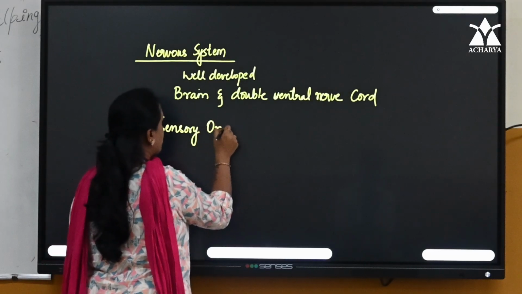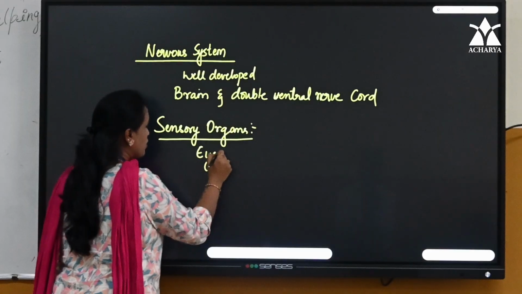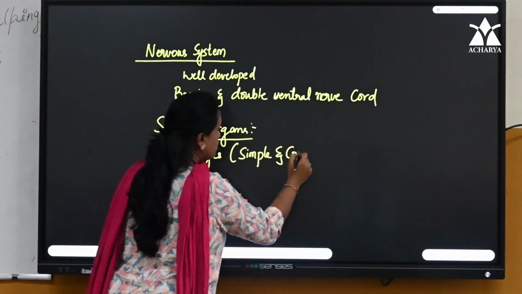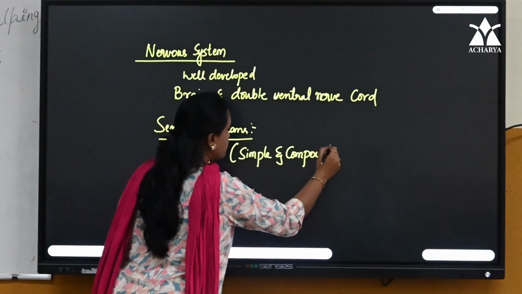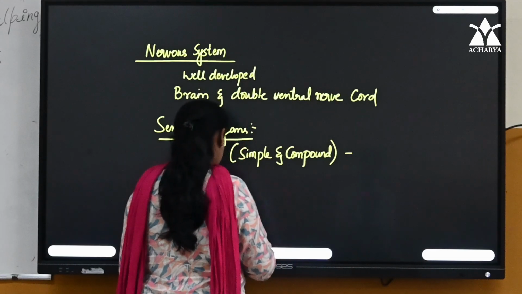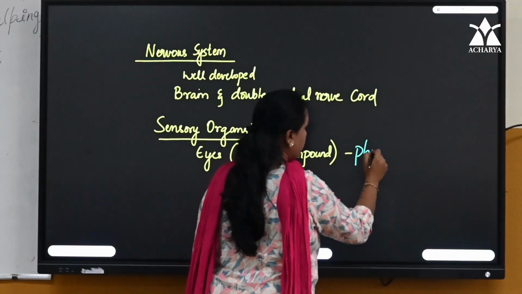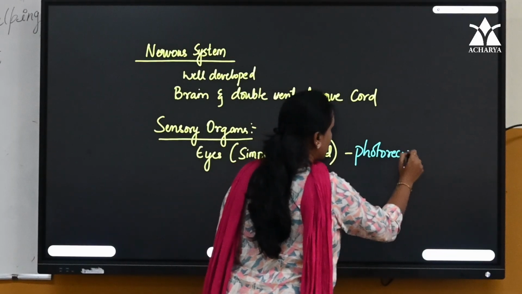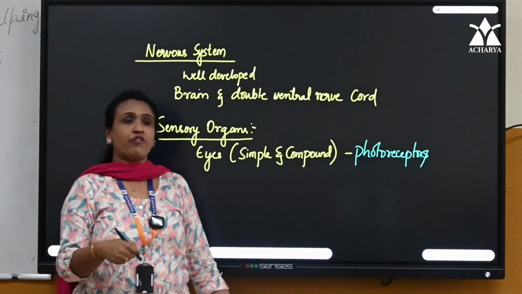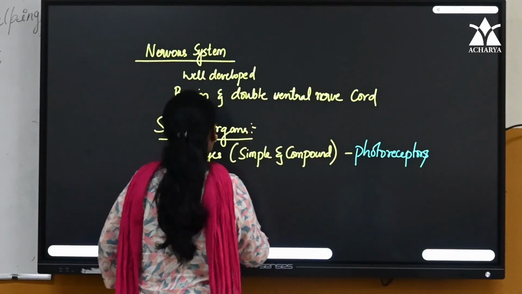Next with the sensory organs, they have eyes, both simple and compound. Simple and compound. Okay, well, for what they are receptive, children? Sensitive for light. Photoreceptors. So will they have clear vision like us? No, they are only for light and darkness. Okay, so they are responding for light and dark.